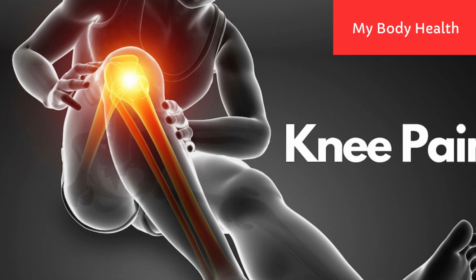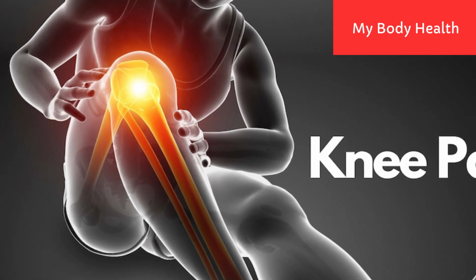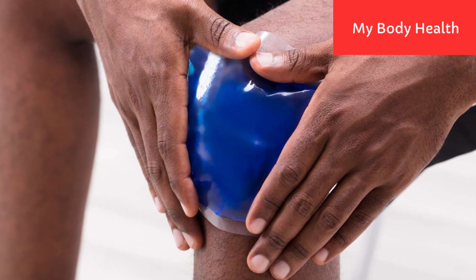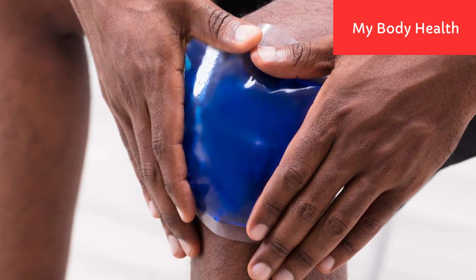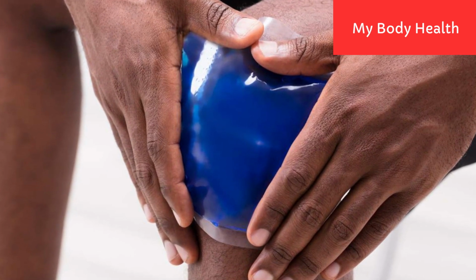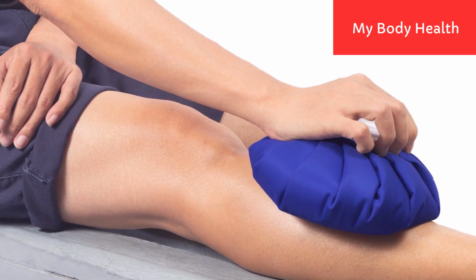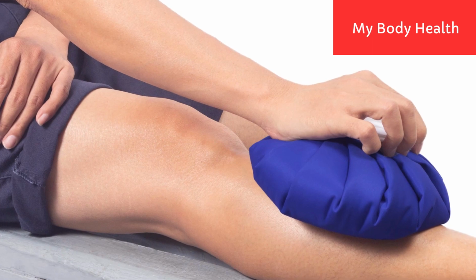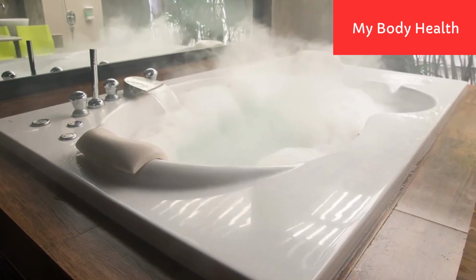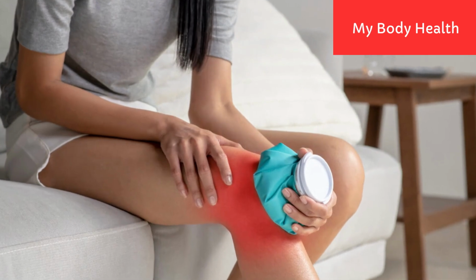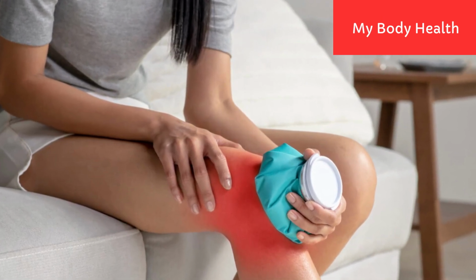Do play with temperature. For the first 48 to 72 hours after a knee injury, use a cold pack to ease swelling and numb the pain. A plastic bag of ice or frozen peas works well. Use it for 15 to 20 minutes, 3 or 4 times a day. Wrap your ice pack in a towel to be kind to your skin. After that, you can heat things up with a warm bath, heating pad, or warm towel for 15 to 20 minutes, 3 or 4 times a day.